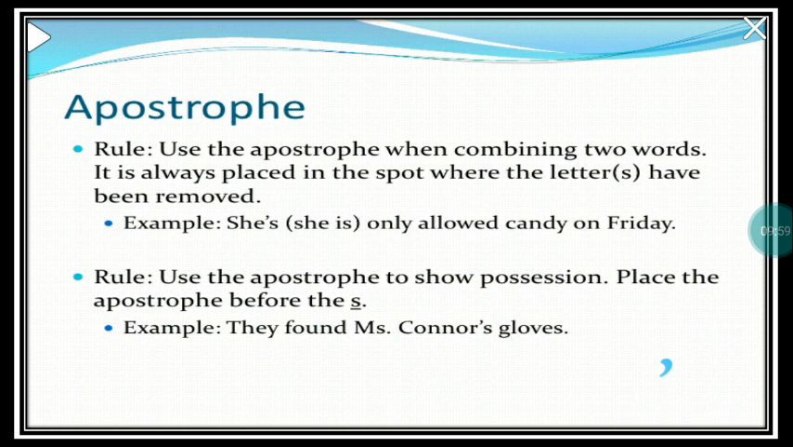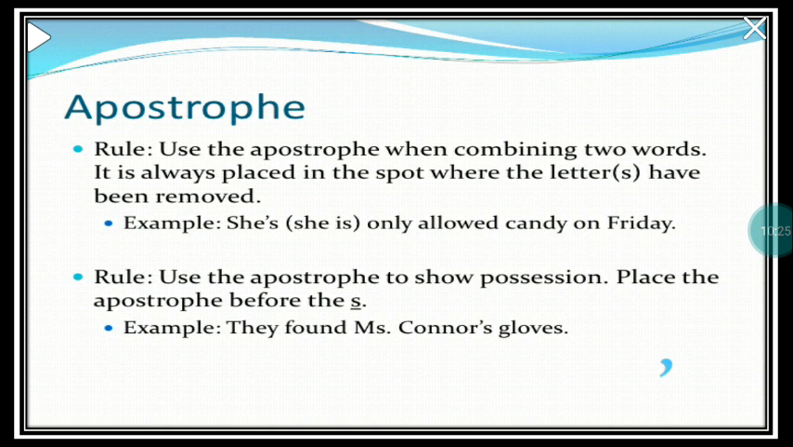Then we go to apostrophe. Now, when is an apostrophe used? Well, an apostrophe is used when combining two words. It's always placed in the spot where the letters have been removed. For example, she's only allowed candy on Friday. That means she is not given sweets or chocolates or candy on any other days except Friday. So, she's is a contracted form of she is.